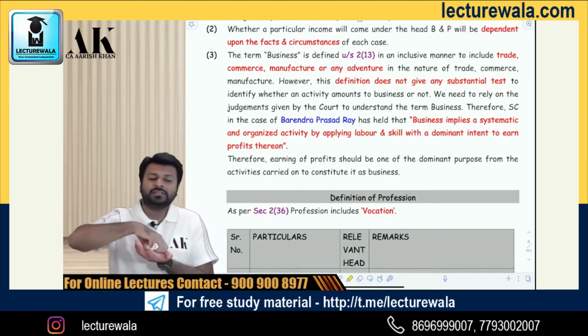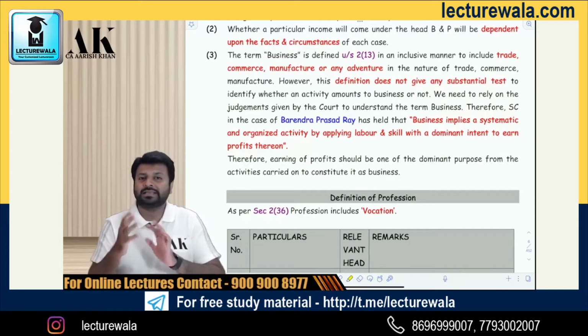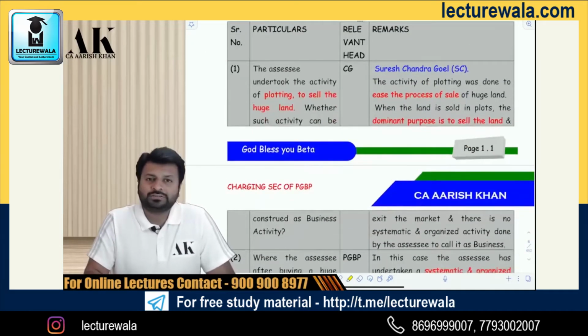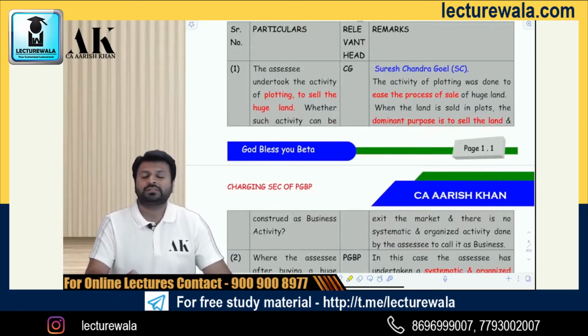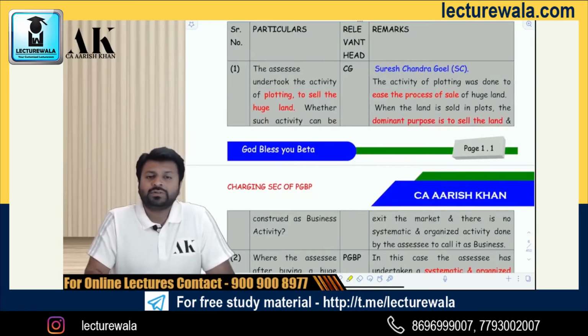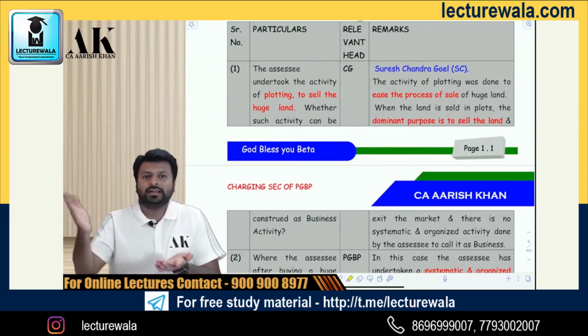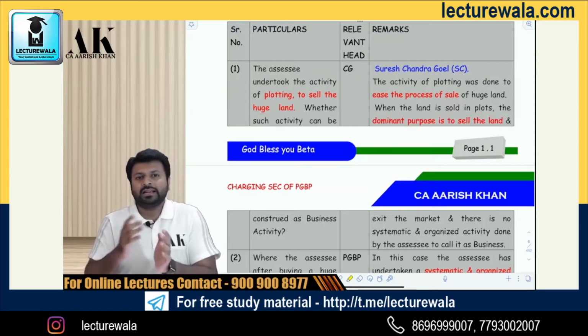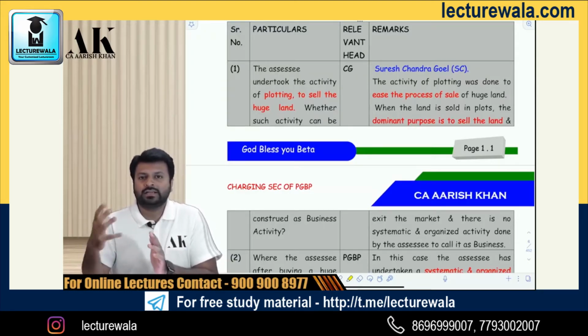Now, what comes under business, what does not come under business? Let us take some examples. Here, there are some High Court and Supreme Court judgments whereby we are going to clarify a few things. First case, there was one assessee who was having huge land. Huge means literally huge, around hundreds of acres. It was not getting sold. So what he did was start plotting that land into small parts and then he started to sell. The moment he started to sell, he earned profit.